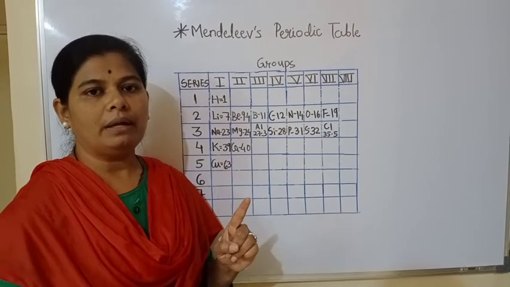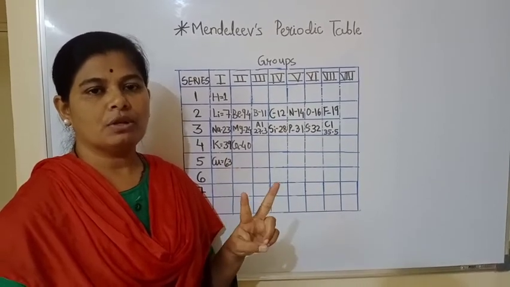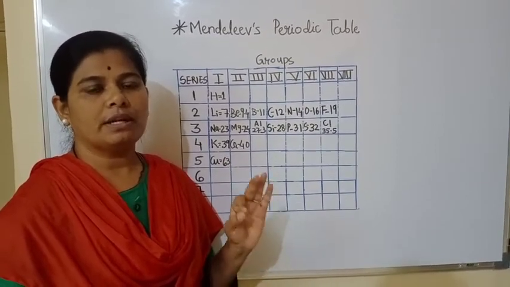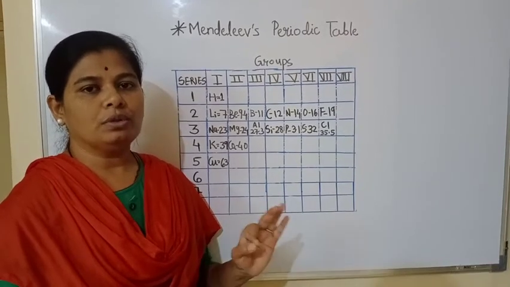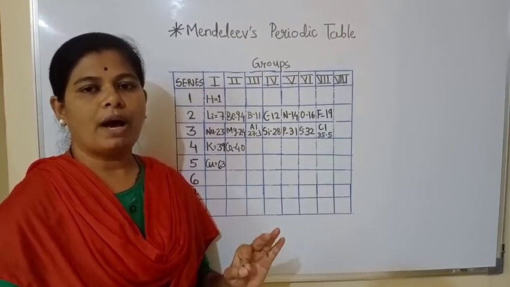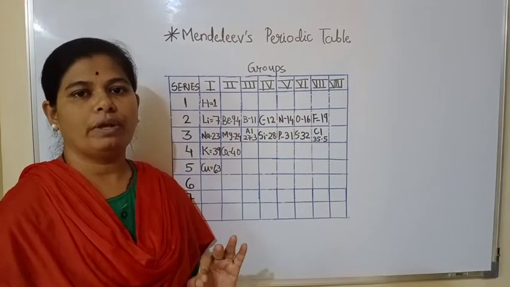This one line carries 2 marks. In the exam the question will be asked: state Mendeleev's law. So this one line will give you 2 marks. So study or learn this law very perfectly.